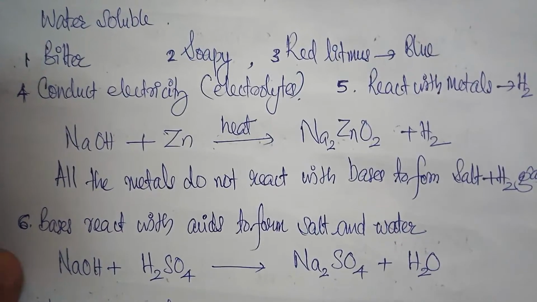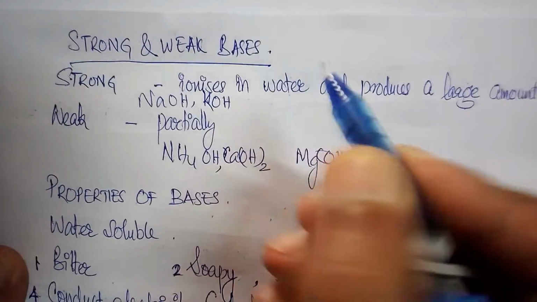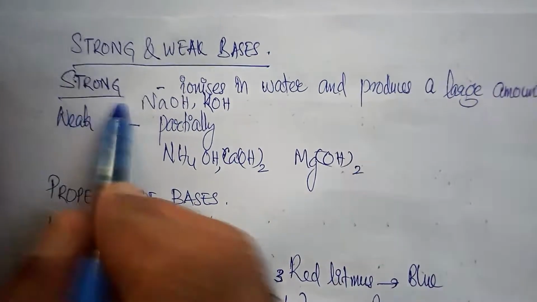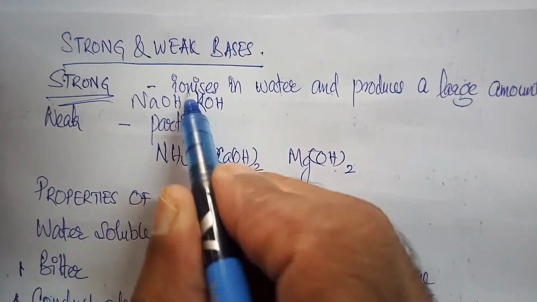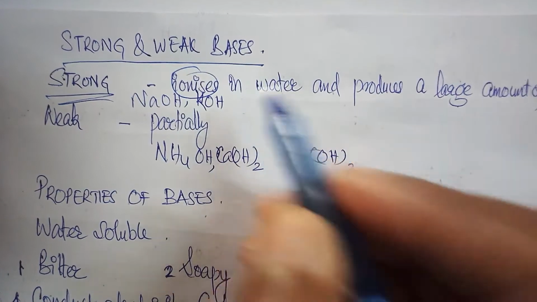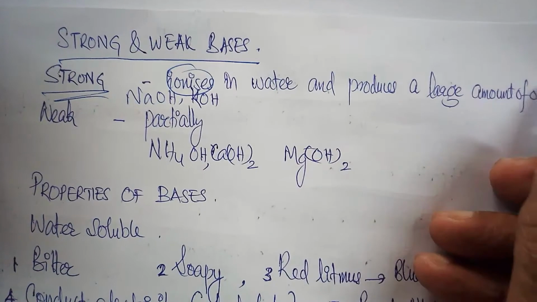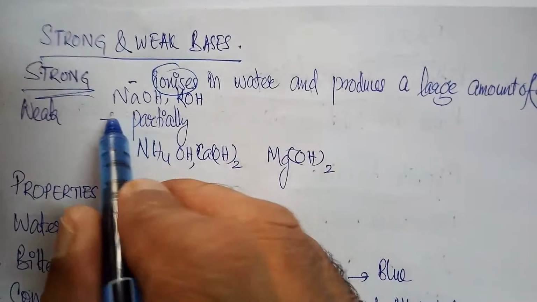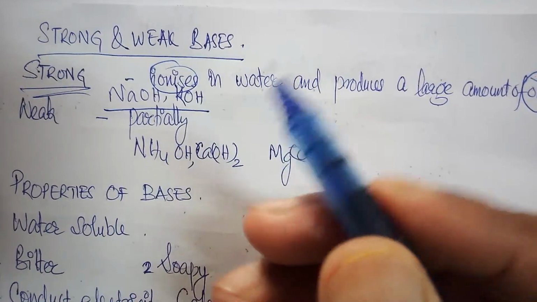Now, come to another point: strong and weak bases. What is a strong base and what is a weak base? Strong bases: a base which completely ionizes in water and thus produces a large amount of hydroxide ions, like sodium hydroxide and potassium hydroxide, are known as strong bases.